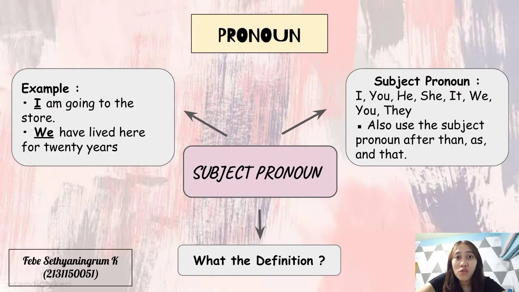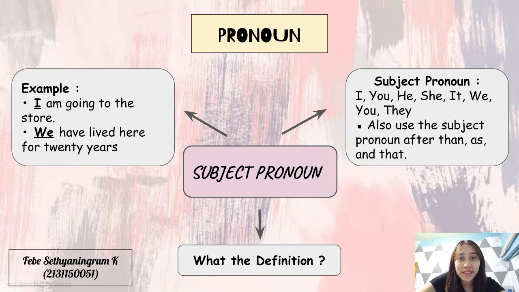Next, we discuss pronoun. There are 5 forms of pronoun in English: subject pronoun, complement pronoun, possessive pronoun, possessive adjective, and reflexive pronoun. The first, subject pronoun. Definition: subject pronouns occur in the subject position of a sentence or after the verb be. Subject pronouns: I, you, he, she, it, we, you, they. Also as the subject pronoun after them, us, and that.